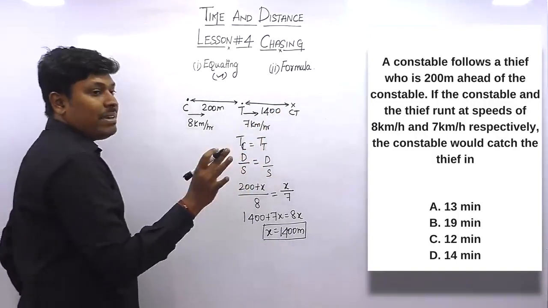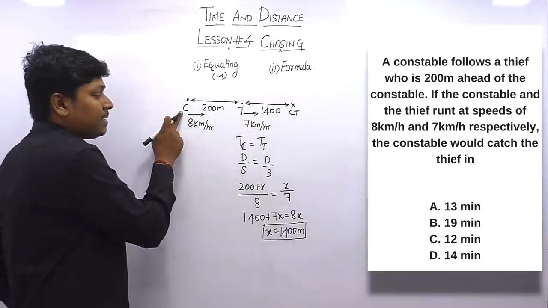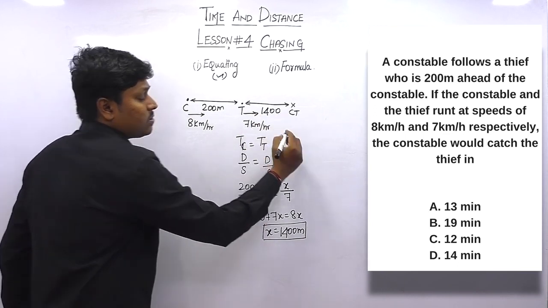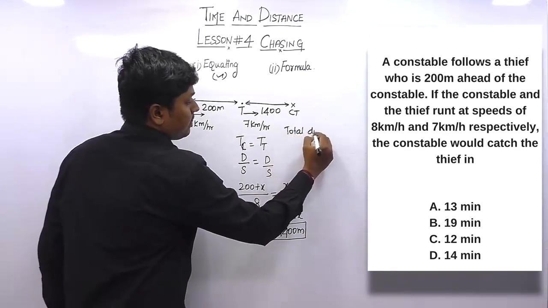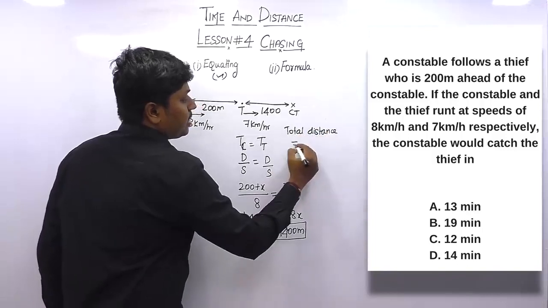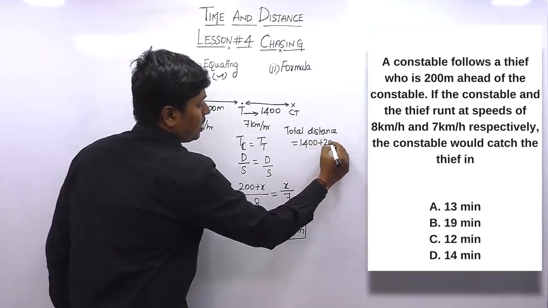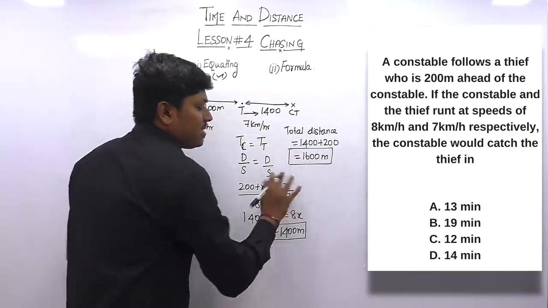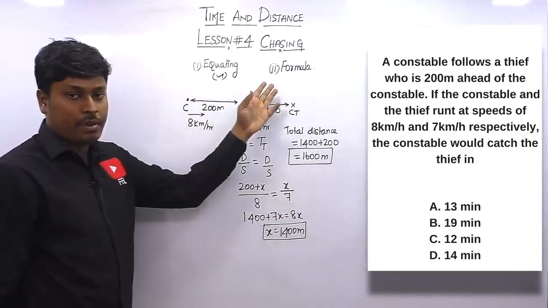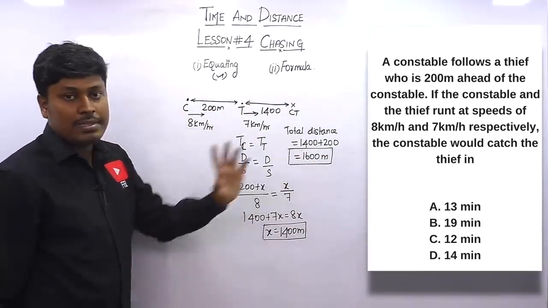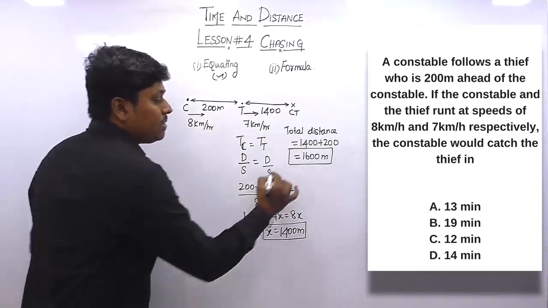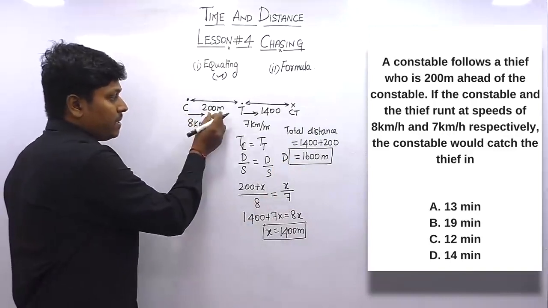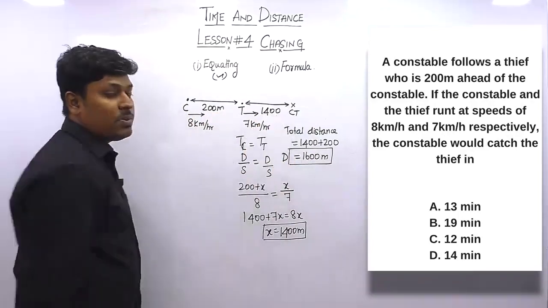So finally now we can say that the total distance covered by the constable, initially he covered 200 meter, then another 1400 meter. The total distance covered by the constable will be 1400 plus 200, which is 1600 meters. Friends, got it? Most important. So friends, understood this concept. If you apply the same values in a formula, again you will get the answer, the distance will be 1600 meters. So finally we found the total distance covered by the constable, 200 meter and another 1400 meter, which is 1600 meter.